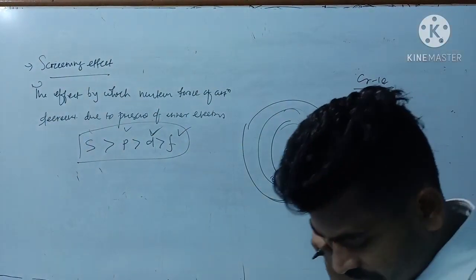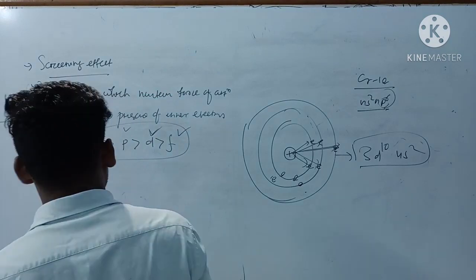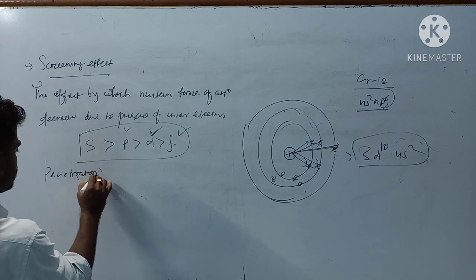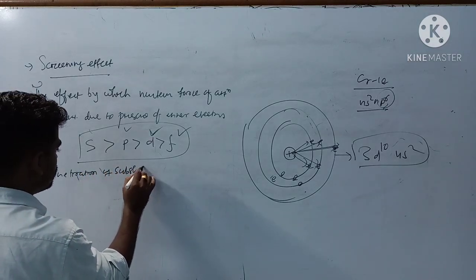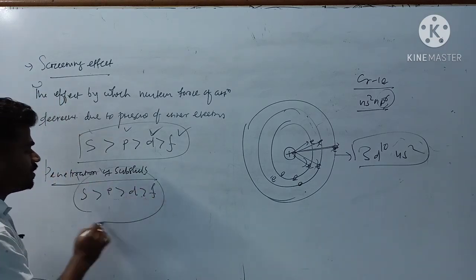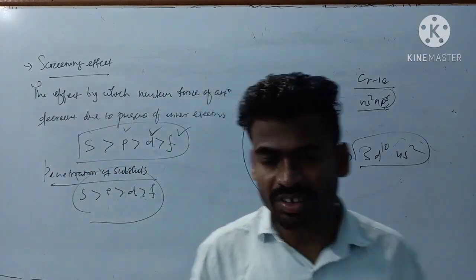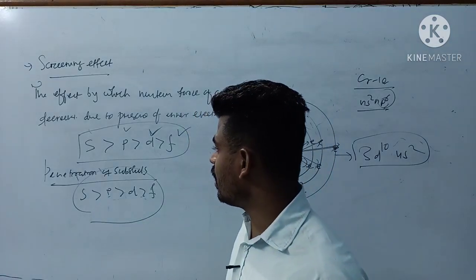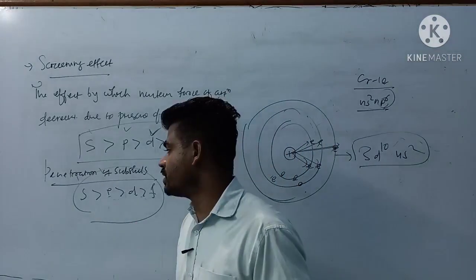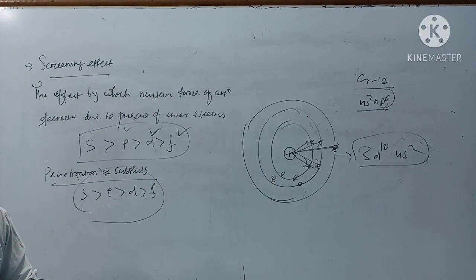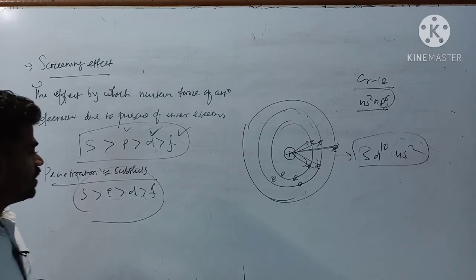Next, there is a term, penetration of subshells. Just remember it: s is greater than p is greater than d is greater than f. That means the s orbital is more penetrated towards the nucleus, followed by the p subshell, next d subshell, next f subshell. This is the penetration of different subshells. So these are the properties on which the value of ionization energy depends.